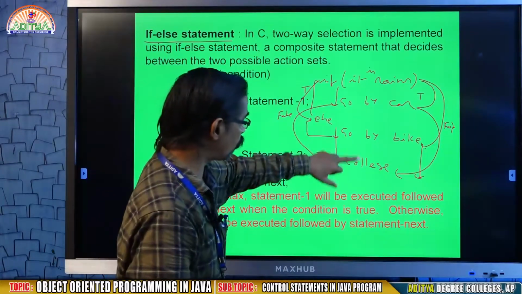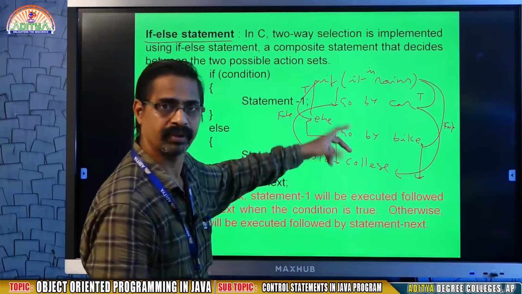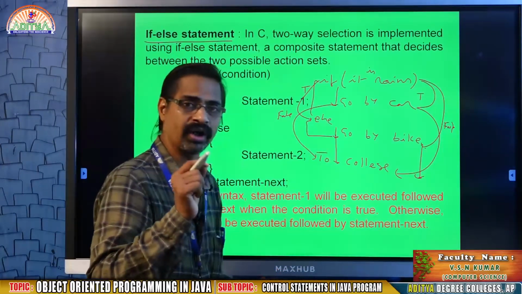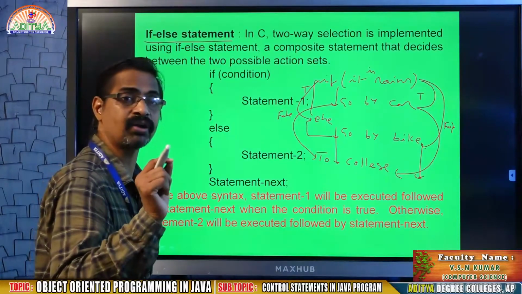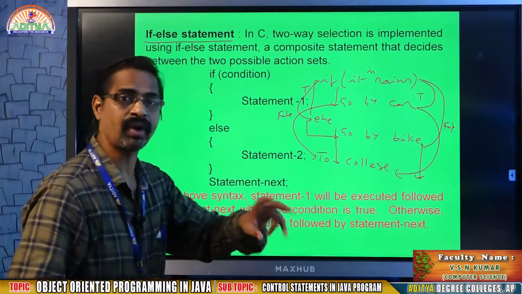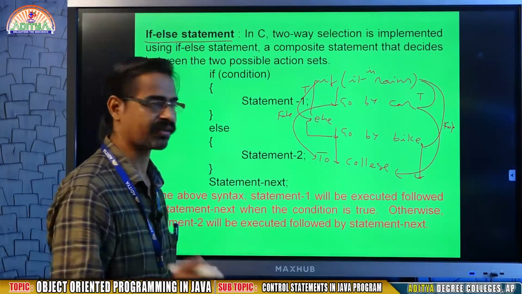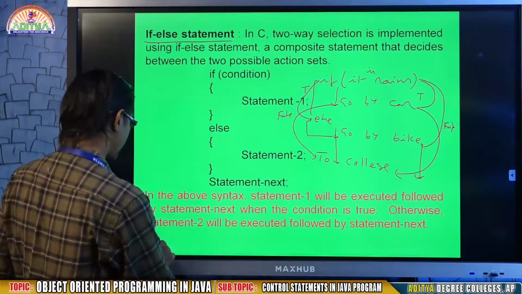That means two ways. The if else performs two-way branching. In two-way, the selection is going on with the help of true and false values. That's why it is called two-way branching. Why is it two-way? Because here the condition returns either true or false. Now according to that, you may see here,